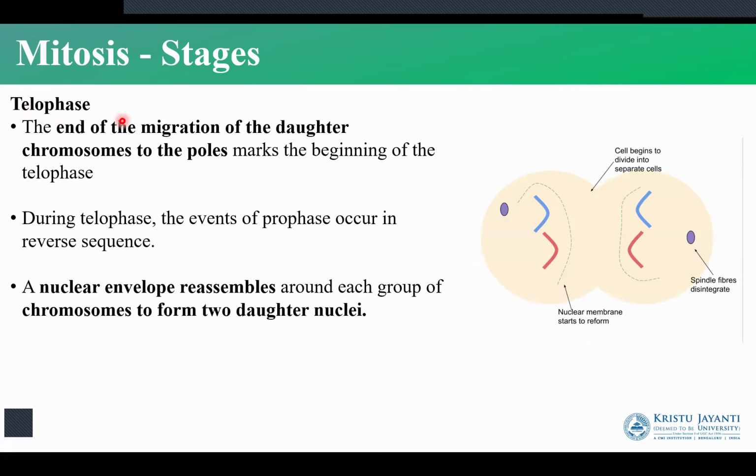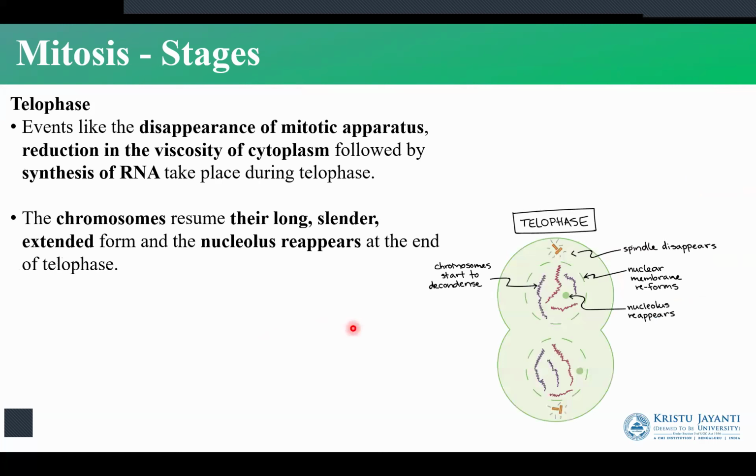The next stage is the telophase. The telophase is when the end of the migration occurs. Now the daughter chromosomes have reached their poles, and this is the beginning of telophase. So in telophase, whatever happened in prophase, the opposite of that is going to happen in telophase. So what happens in telophase? The nuclear envelope will reassemble, and the chromosomes will form the daughter nuclei.